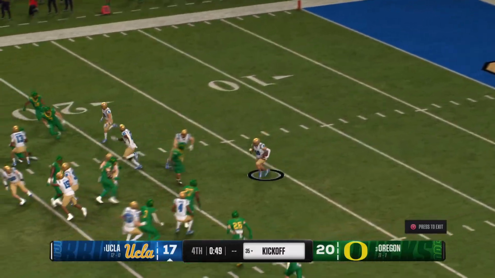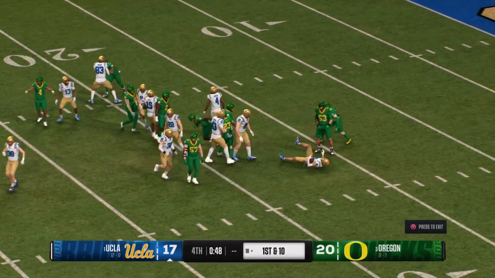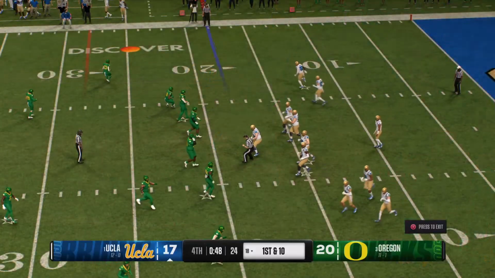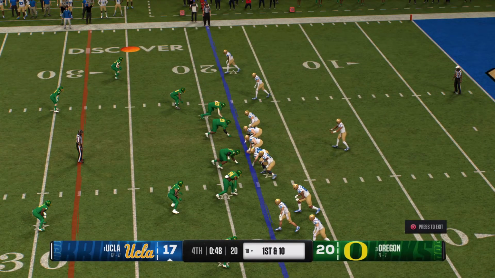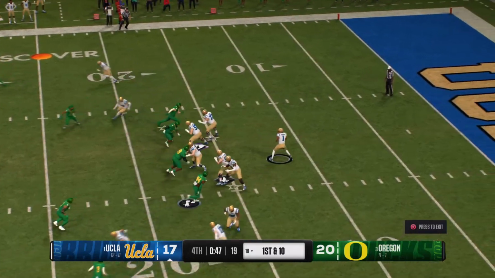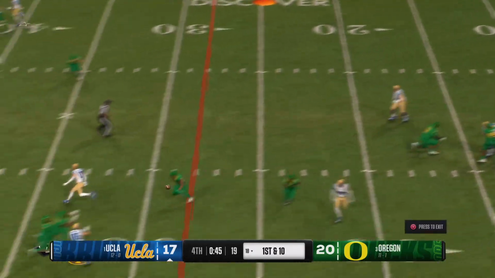Fields it inside the 5-yard line. He'll be tackled at the 18. That's good coverage there. And the UCLA offense takes the field. They were forced to punt last time. Can they get this offense going finally? Get some points out of this possession.